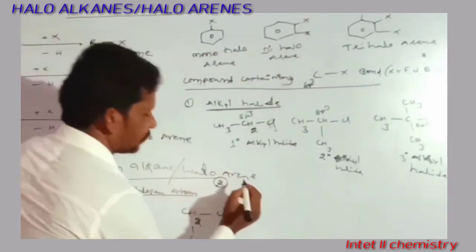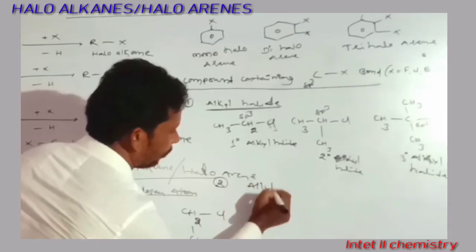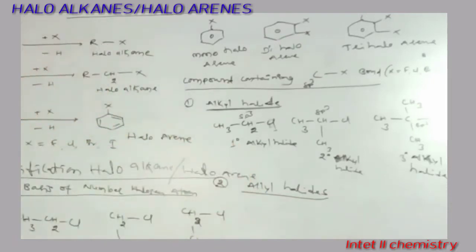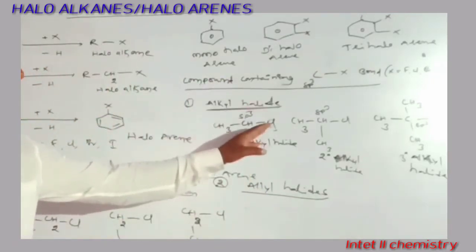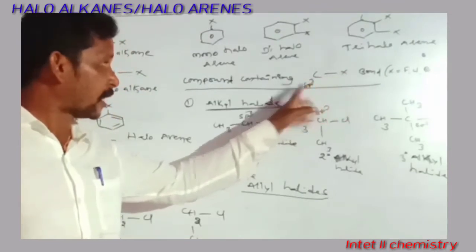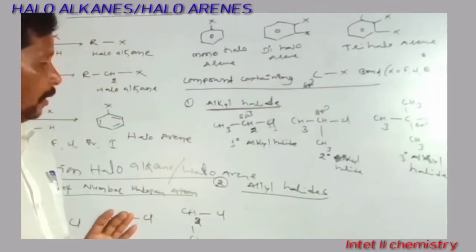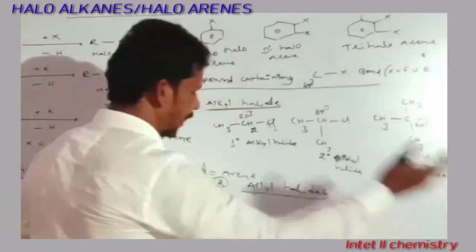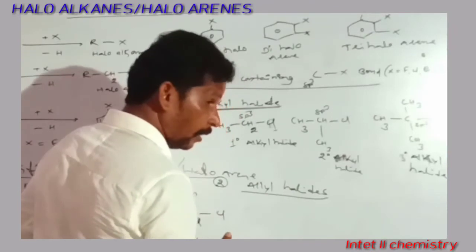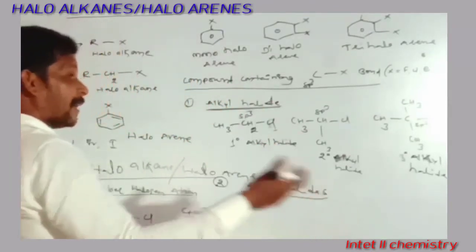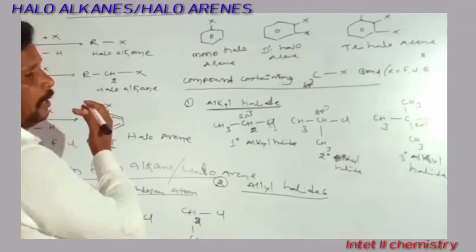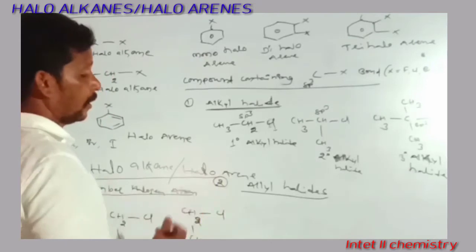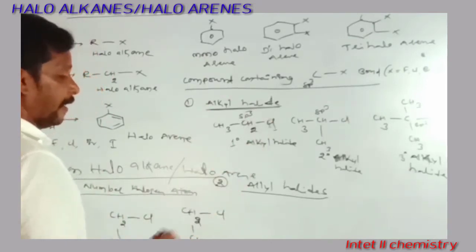Which one is it? Allyl halides. Here it is an alkyl halide. In this compound, the halogen atom is directly attached to an sp3 carbon only. In allyl halide it is also the same: the halogen atom is attached to an sp3 carbon, but that carbon is next attached to a carbon-carbon double bond. So those types of halogen compounds are called allyl halides.